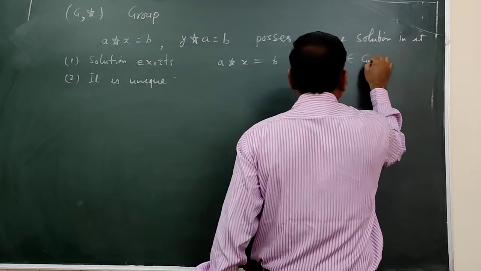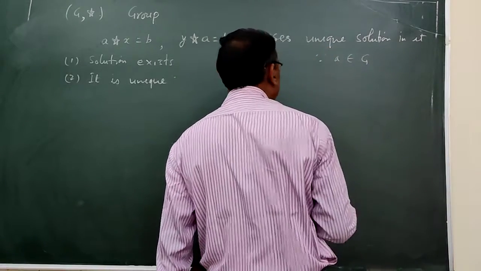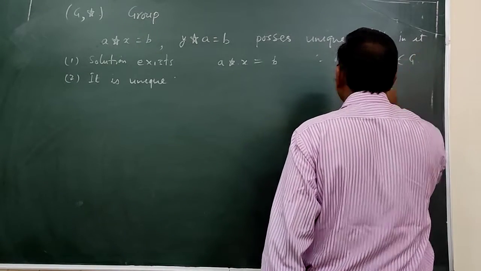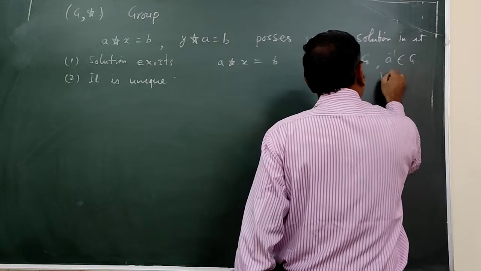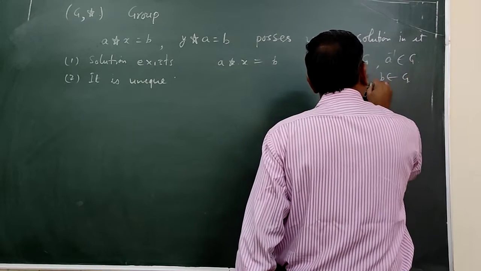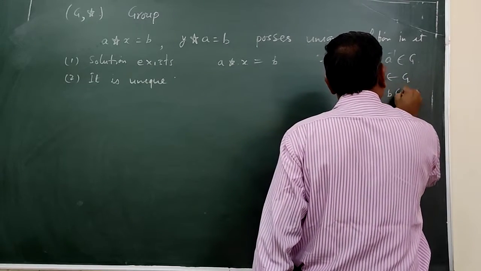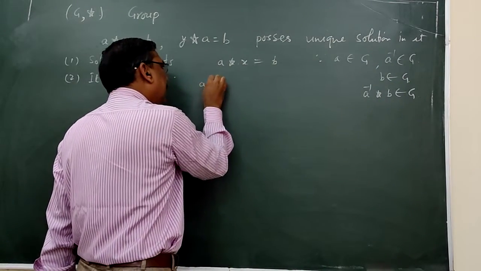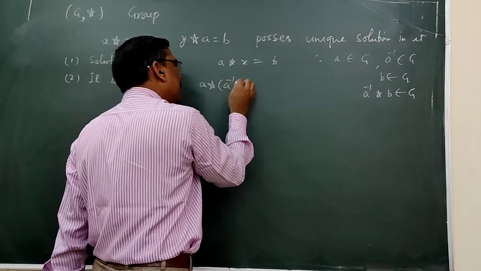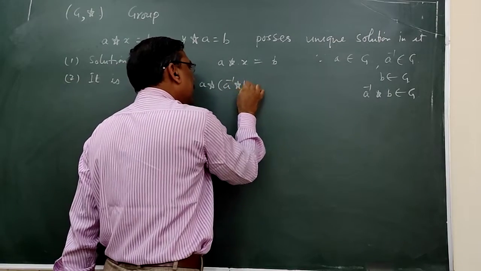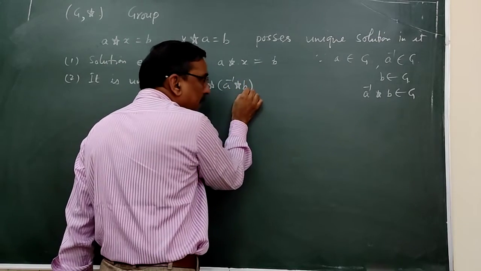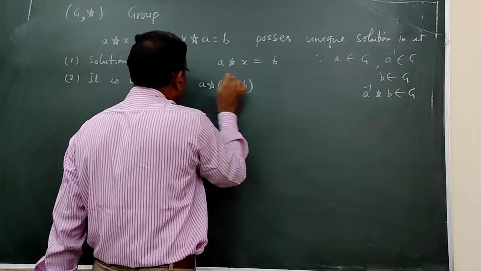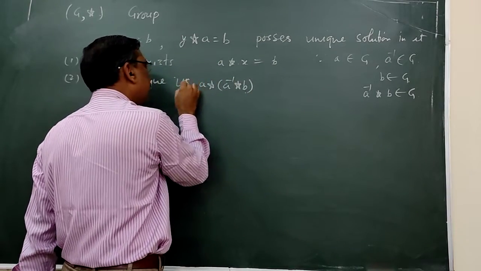Since A belongs to G, A inverse belongs to G, since it is a group, and since A and B belong to G, A inverse B belongs to G. Therefore, I can write A operation (A inverse operation B). Let us take the left hand side of this.